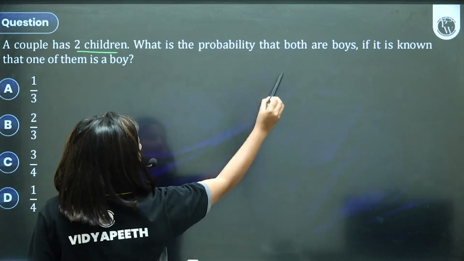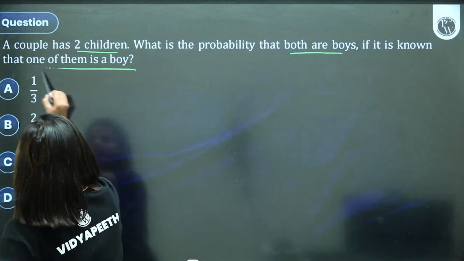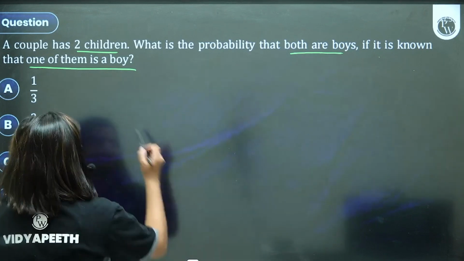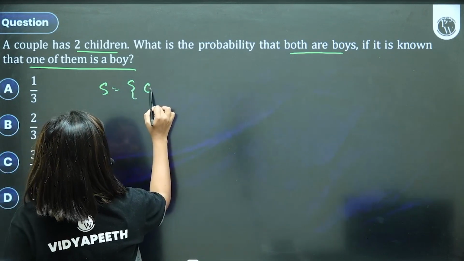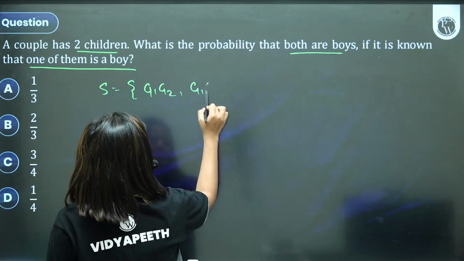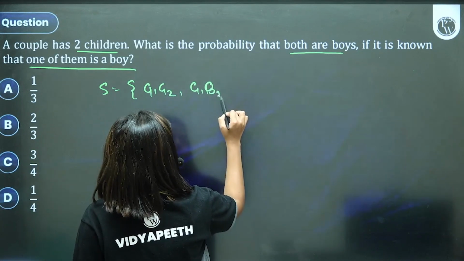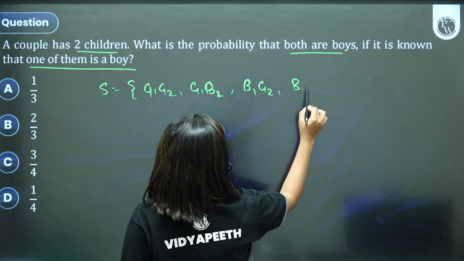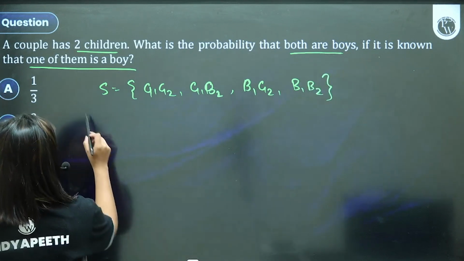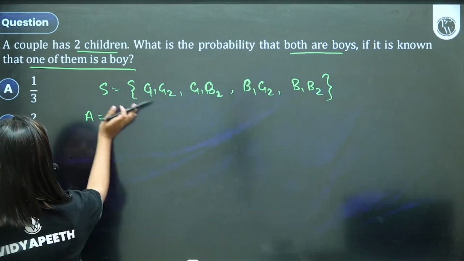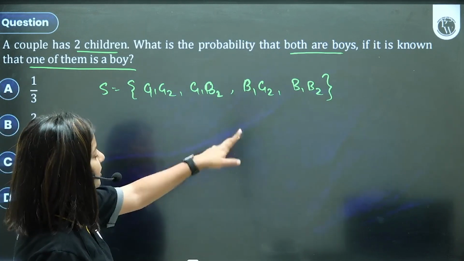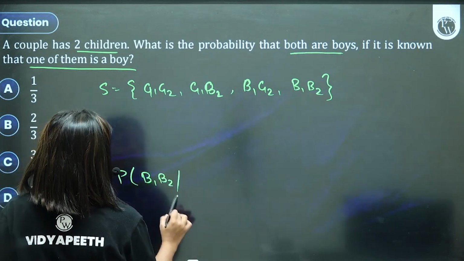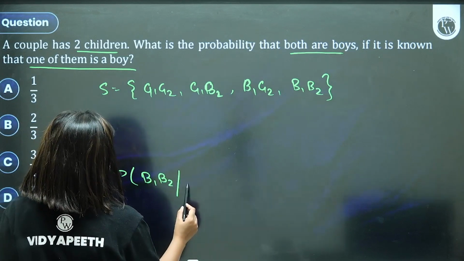A couple has 2 children. What is the probability both are boys, given that one of them is a boy? Again, it's a conditional probability. Some condition is given, and based on that you have to find the other thing. What will the sample space be? Both girls; one girl, second boy; or first boy, second girl; or both boys. That's your sample space. What is the probability both are boys, given one of them is a boy?